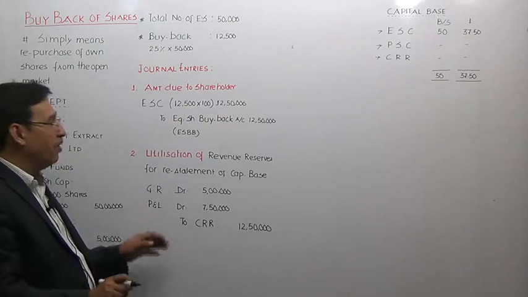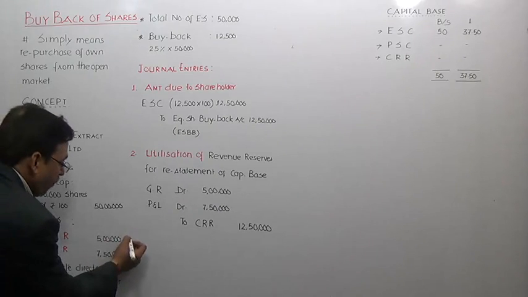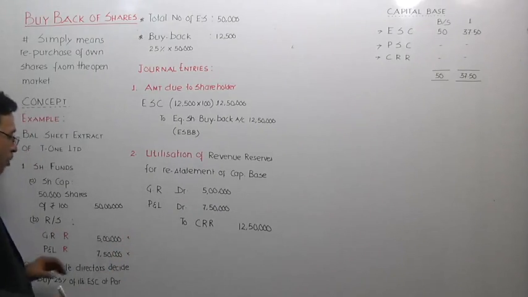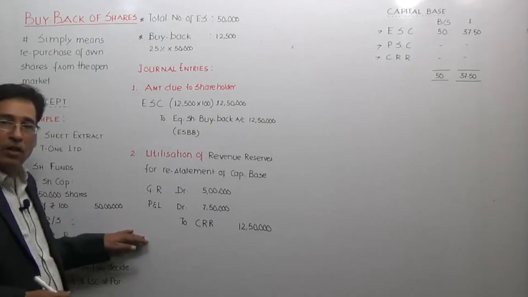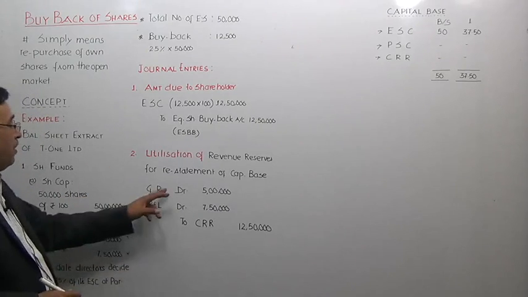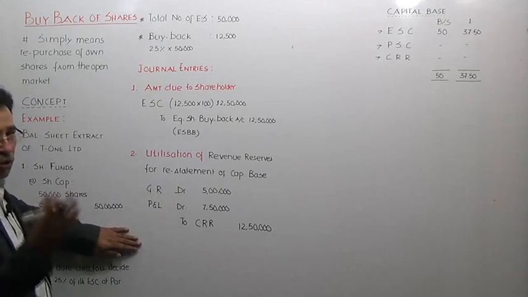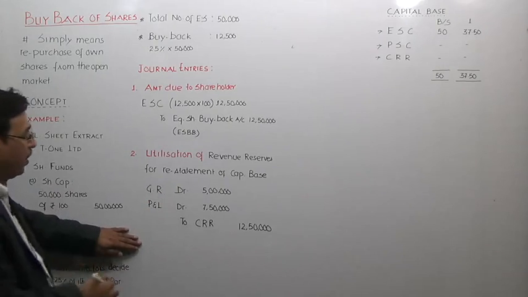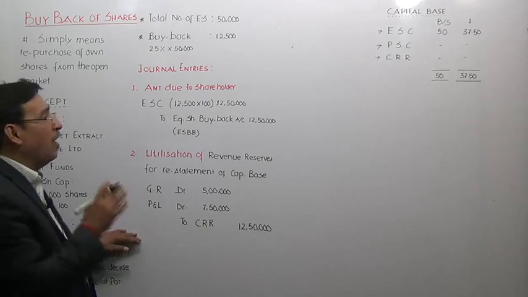When I pass this entry, what will happen? Our general reserve balance and profit and loss account balance will get eradicated from the balance sheet, isn't it? Because these are credit balances and now I have debited them. So these balances will appear no more in the new balance sheet. However, a new item will appear in the balance sheet by the name of CRR.